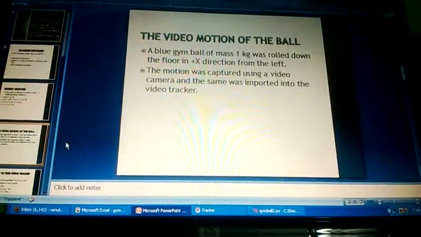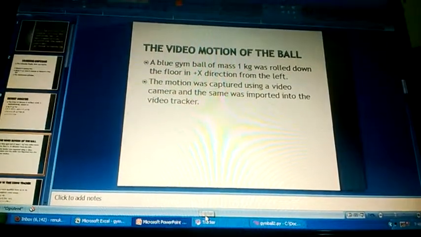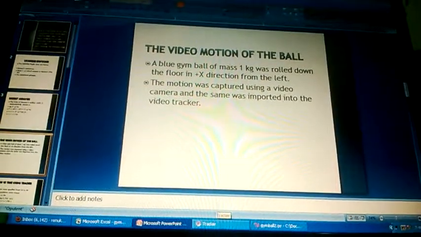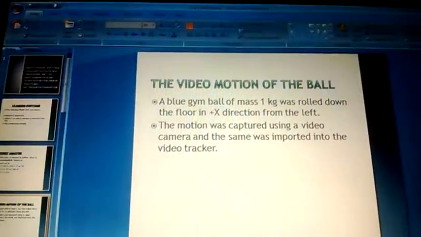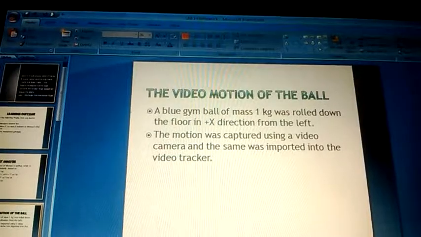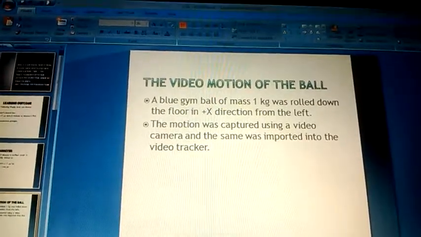A blue gym ball of mass 1 kg was rolled on the floor in the positive X direction from the left. The motion was captured using a video camera and imported into a video tracker.